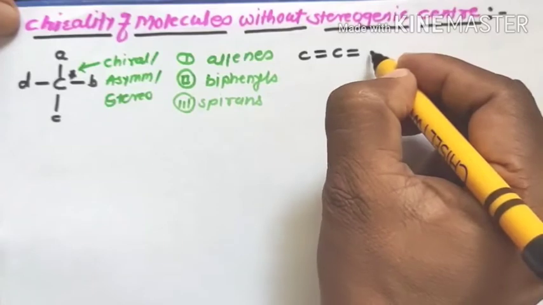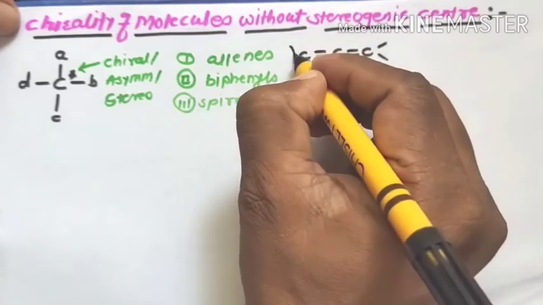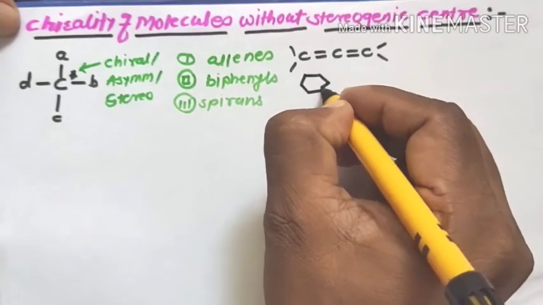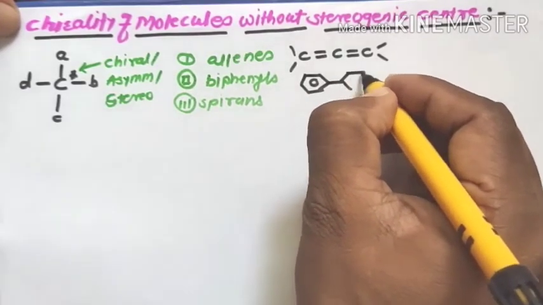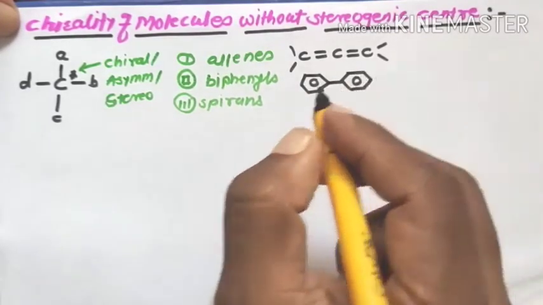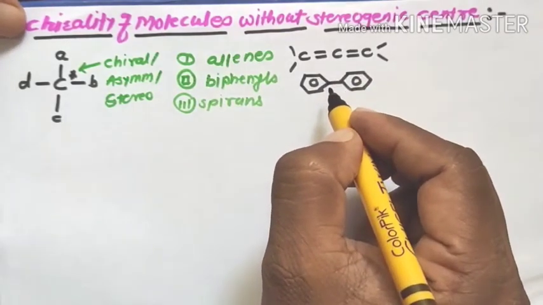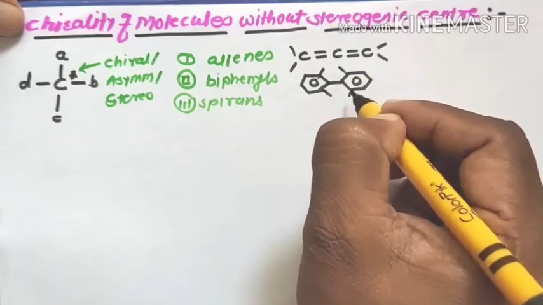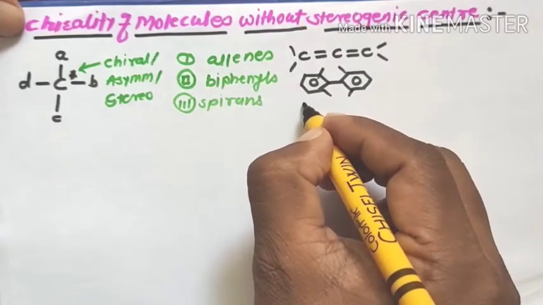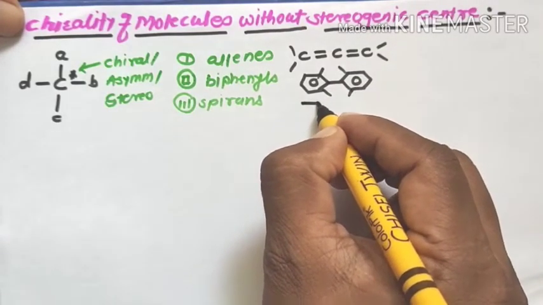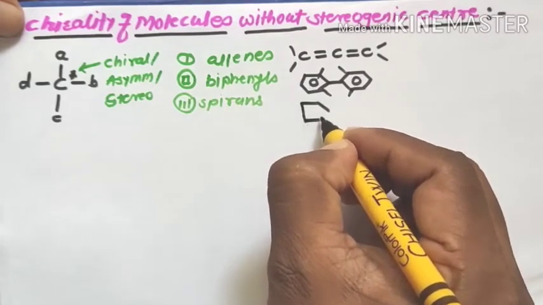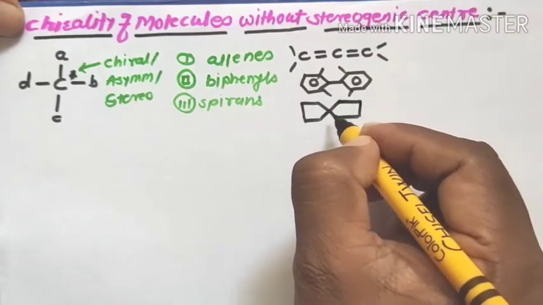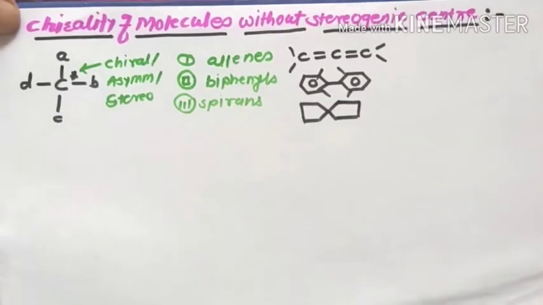Allenes are a cumulated system, with carbon-carbon continuous double bonded molecules. Biphenyl molecules have two benzene nuclei joined together by one single bond, and spiran molecules have two cyclic components having one common carbon atom, like these are the spiro systems.